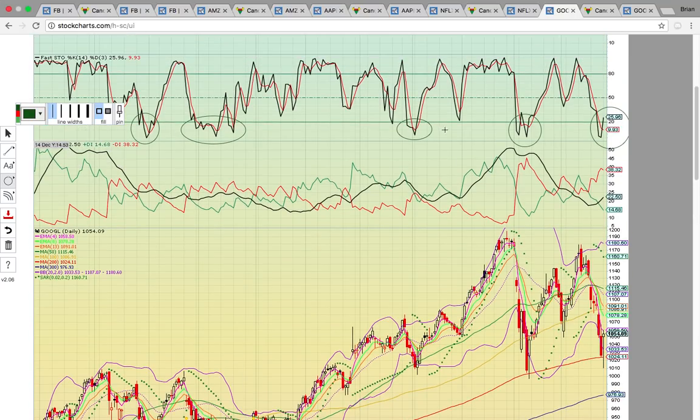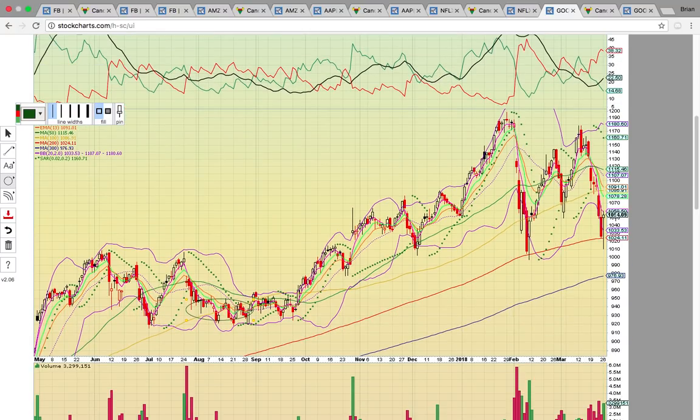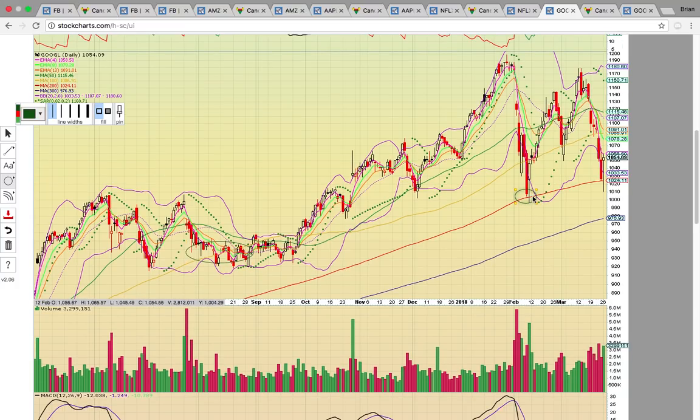And it did get the snapback, so that makes 4 out of the last 5 times that Google has dropped below 20. I guess there's another time right there, but you get my point. When it drops below, it has a good chance of bouncing, and that did happen again today. It had the bounce off of the 200-day simple moving average. That's the same level it bounced off of on that February pullback, and so that did hold.